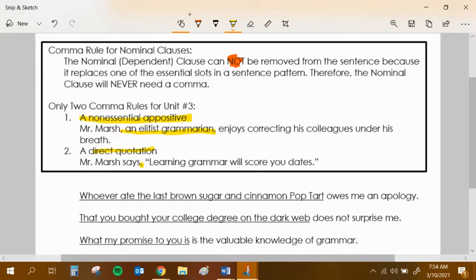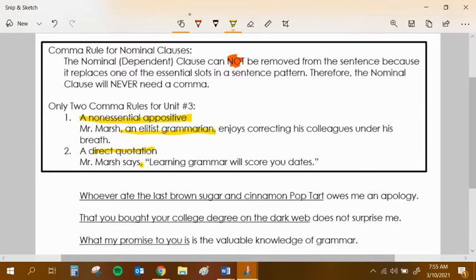All right. So let's recap some things, because this is sometimes what we have to wrap our head around: particularly when it starts the sentence, people feel like they need to put a comma in. And I want you to be students of grammar who realize that would be incorrect and be okay with correcting people with this. So 2 of our previous examples. Whoever ate the last brown sugar and cinnamon Pop-Tart owes me an apology. No comma. I know you take a breath there.